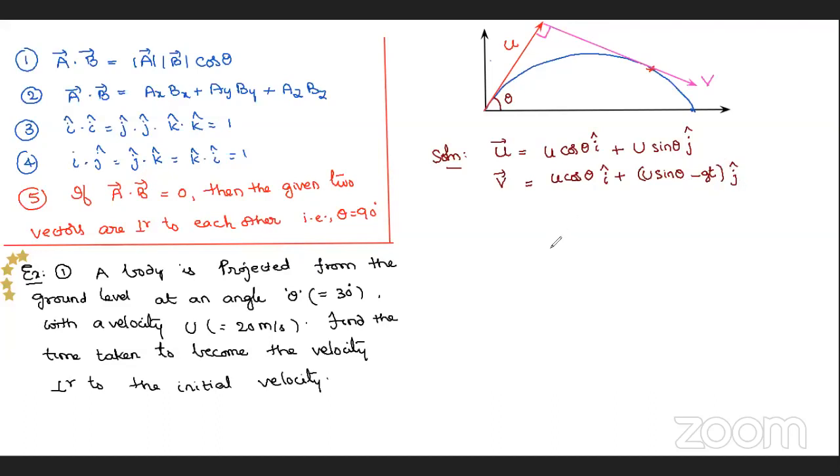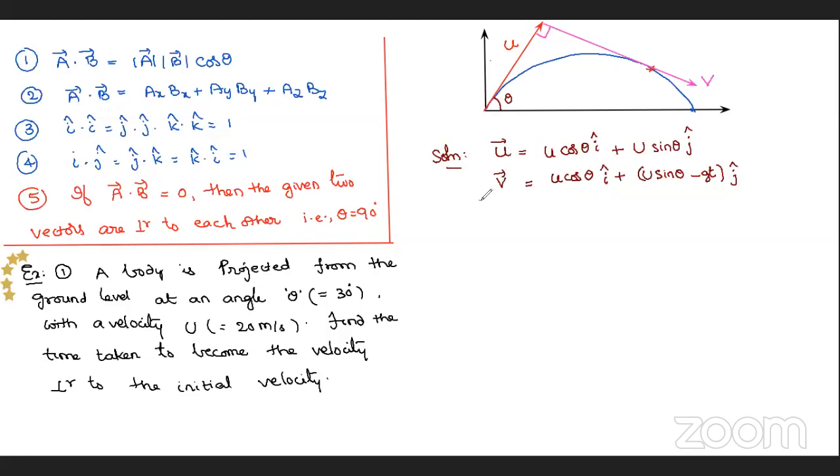Lakshmi Sujata, you forgot t, Nana. G into t. Vy is not 0, Varun. That is 0 at the highest point. So v is equal to u cos theta i cap plus (u sin theta minus gt) j cap. These two things you already know in this chapter.